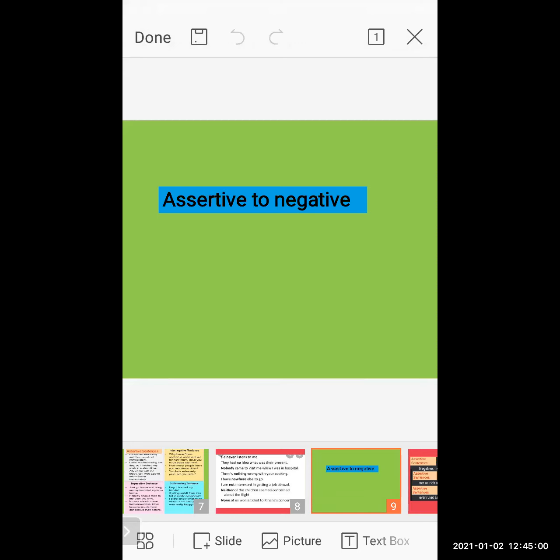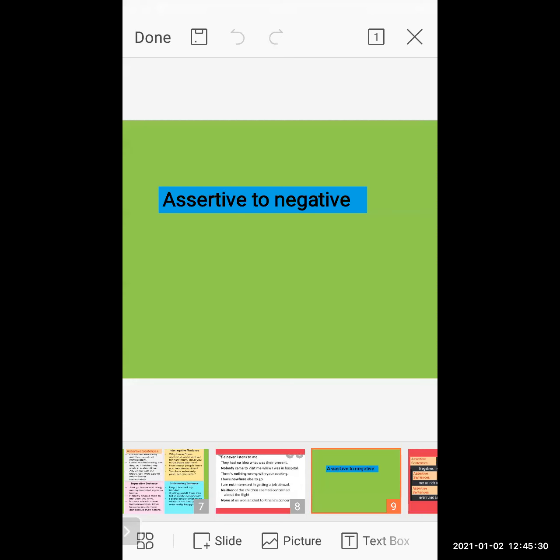What is my basic meaning? What is the basic meaning of the sentence? The sentence gives you the information about Rohan, that Rohan is a good boy. So when you do the sentence transformation from assertive to negative, you have to convert it into a negative. At that time, your basic meaning should remain the same. That Rohan is a good boy, that basic meaning is reflected in the negative sentence also.